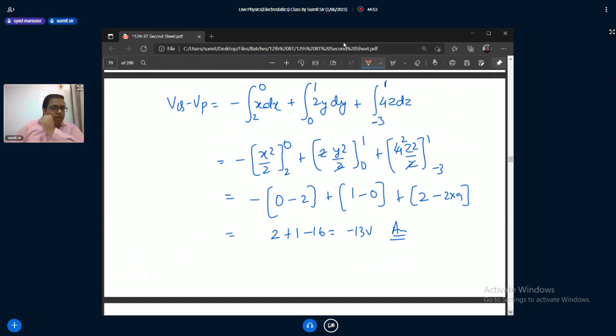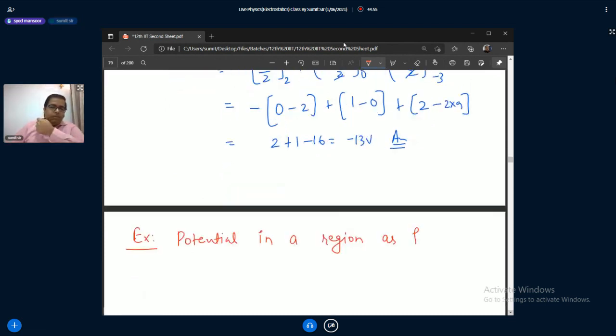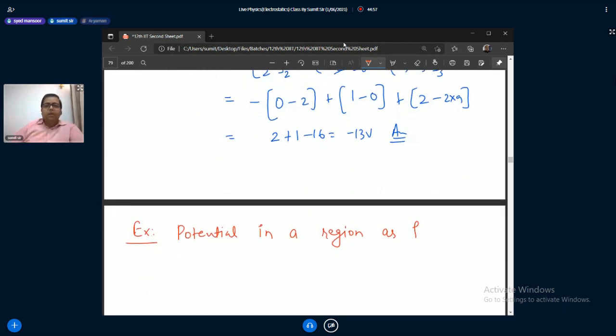Now, can I move ahead? Yes. Okay. So potential in a region as a function of x is given as V is equal to 2x square minus x plus 1.